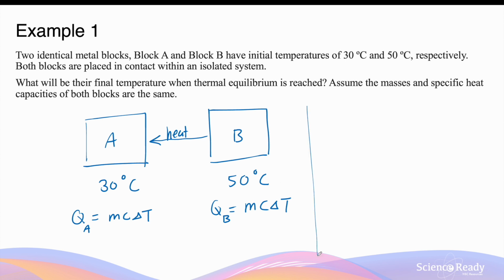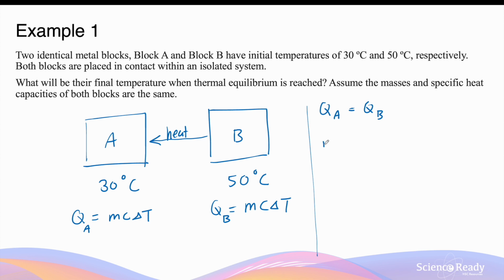Now, as we said earlier, by the energy conservation law, the magnitude of QA should be equal to the magnitude of QB if we are dealing with an isolated system, because the energy that's released by B should be identical to the energy absorbed by A, as it cannot be destroyed.